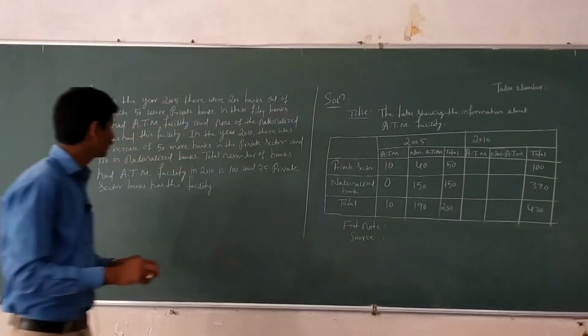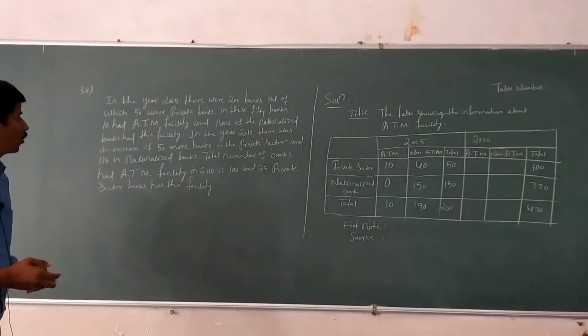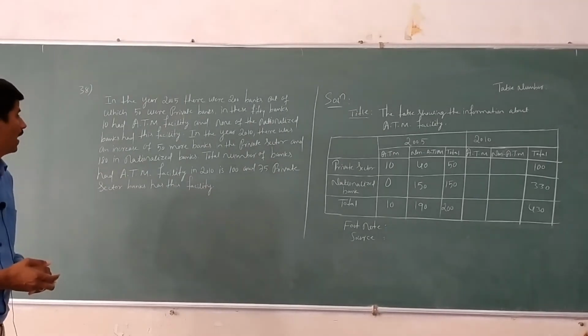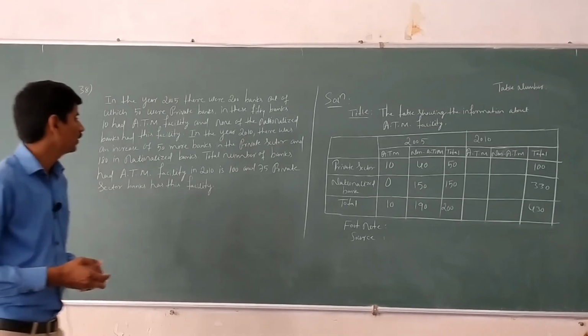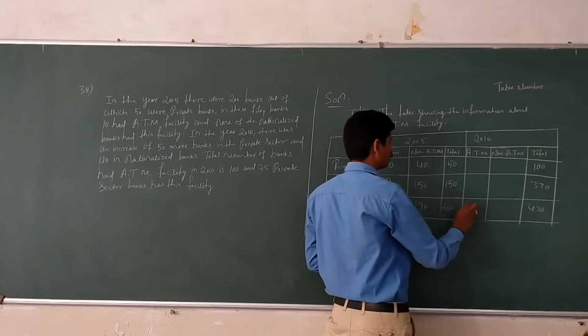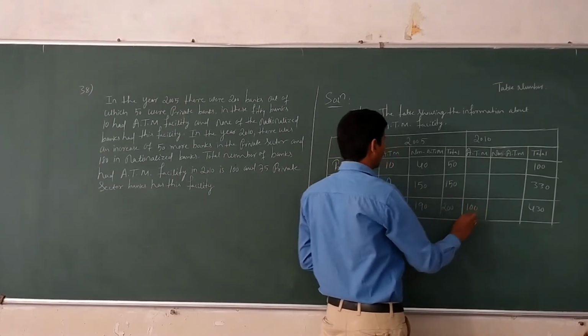Okay, so got it. The next, the total number of banks that had ATM facility in 2010 is 100. Total number of banks means both private and nationalized banks. Totally how many ATM facilities are there? 100.